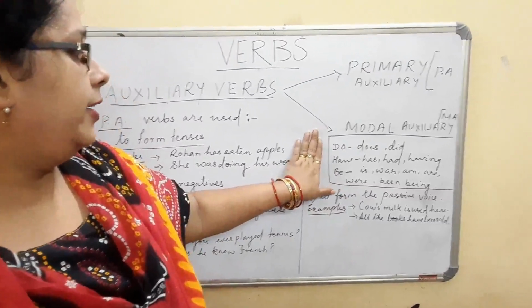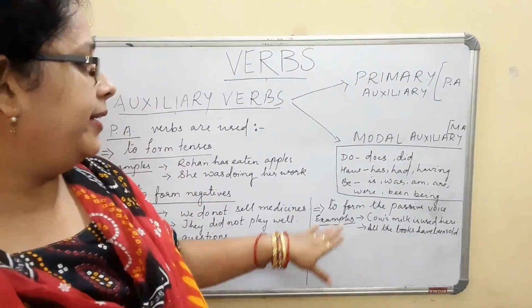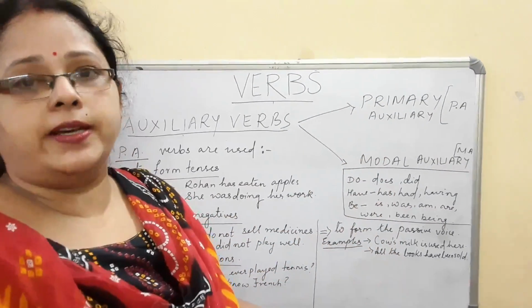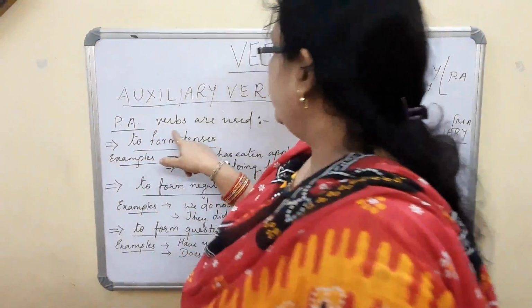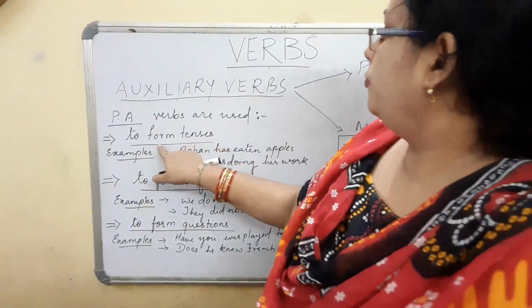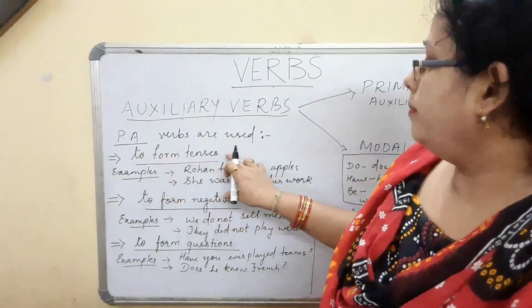Now as I said, do, have and be can be used in several forms. Let me explain to you where and how we are using them in several forms. Primary auxiliary verbs are used to form tenses, as I said. The first one is to form tenses.